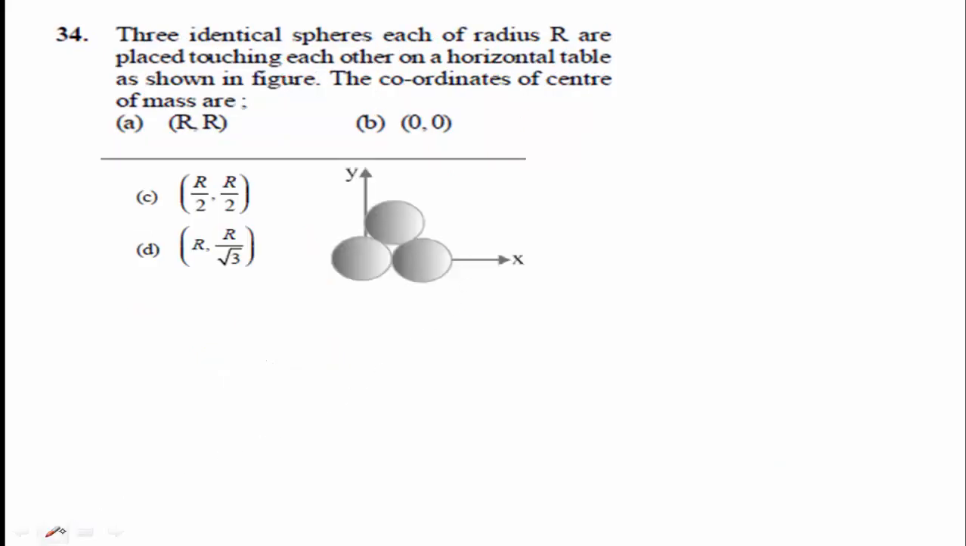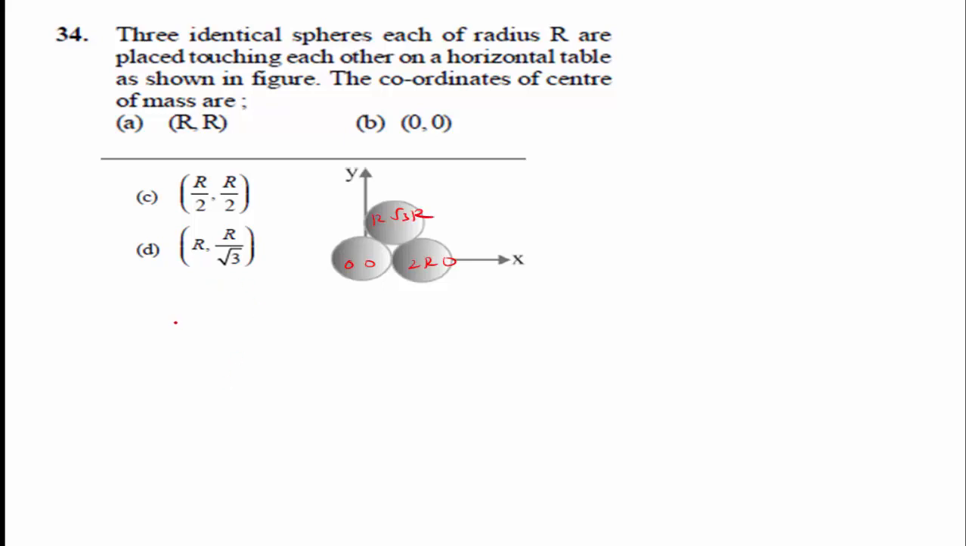Then the next question is three identical spheres. Three identical spheres, each of radius r, are placed touching each other on a horizontal table as shown in this figure. The coordinates of the center of mass are. This is 0 and 0, this is 2r and 0, and this is r and root 3 r.